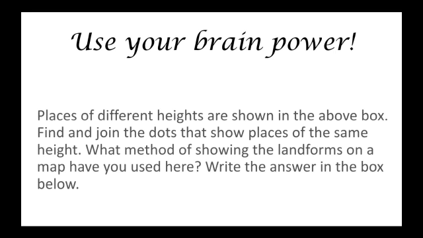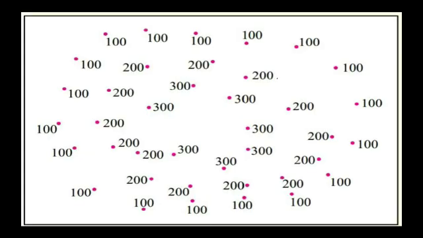Further, moving on, let us see the box. Here you will see the box with numbers 100, 200 and 300. Now here what you have to do, you have to take a pencil and start joining the points, first starting from 100.